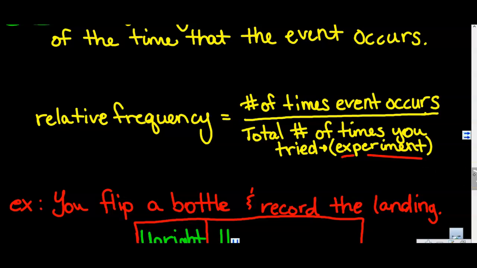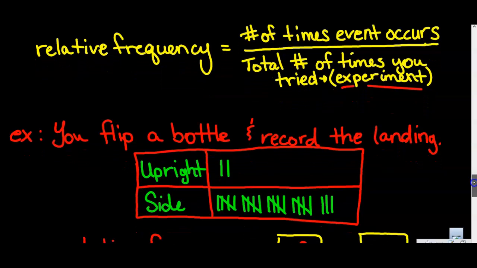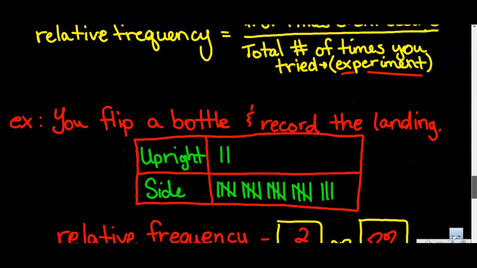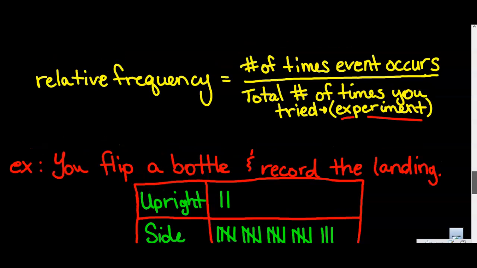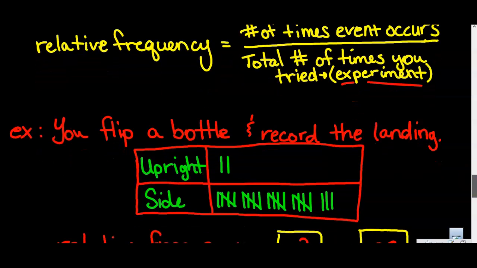So, for example, say we're flipping a bottle and we record the landing each time. And here's what we get. We can calculate the relative frequency by asking ourselves, okay, we wanted the bottle to land upright because that's the coolest, right? How many times did that happen? 1, 2. It only happened twice. Okay, all right, that's fine.